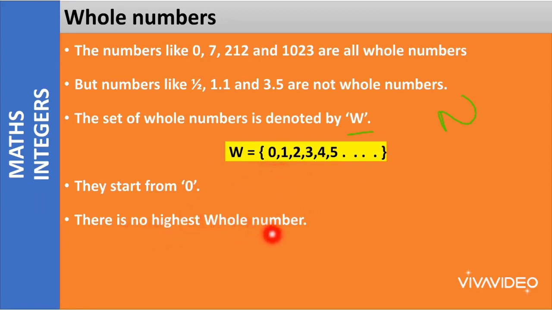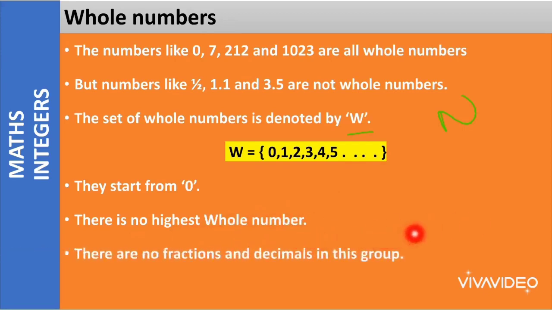There is no highest whole number. This is the same for both natural numbers and whole numbers, because we do not know the highest number in mathematics, so we also do not know the highest whole number and natural numbers. There are no fractions and decimals in this group. So these last 3 points sum up what whole numbers are.